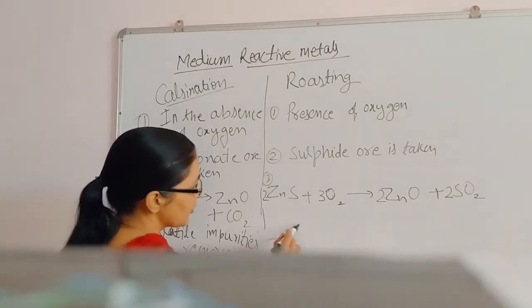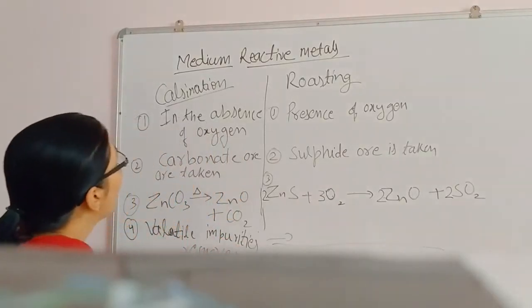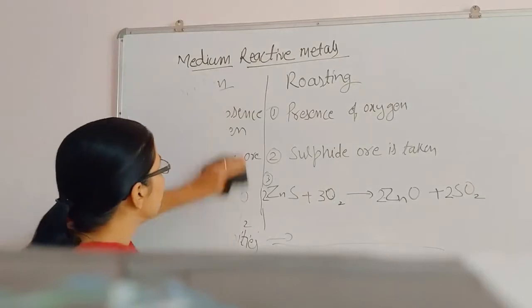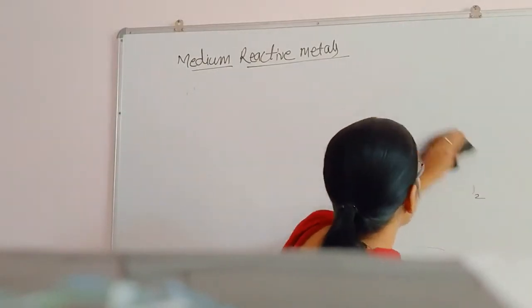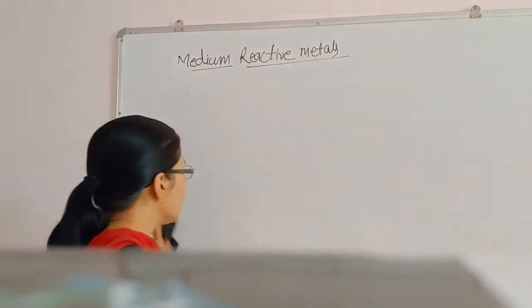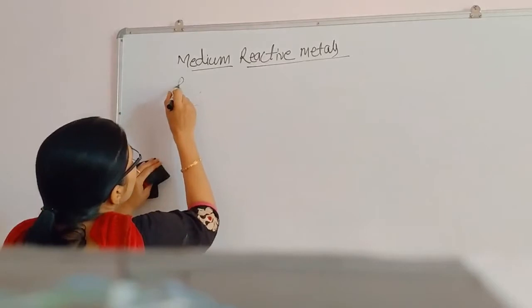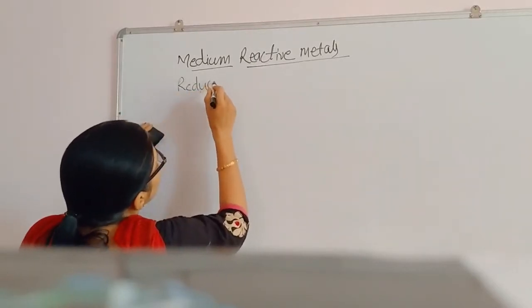Here also the same thing. So volatile impurities will be removed. Now after having idea of calcination and roasting, we have metal oxide, and for example coke is reducing agent, then the reduction process of medium reactive metal,